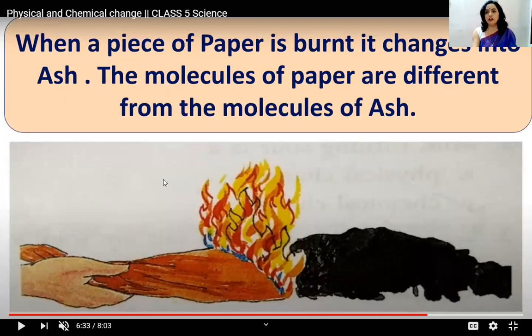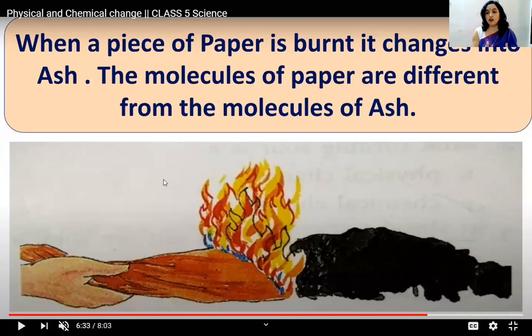And you will see a slippery powdery form will come out, whereas paper is white in color and its chemical properties and molecules are different. Once you burn the paper, it converts to ash. Ash is राख. The black ash you get if you burn a wood or paper or anything, you cannot convert that ash back to a paper.